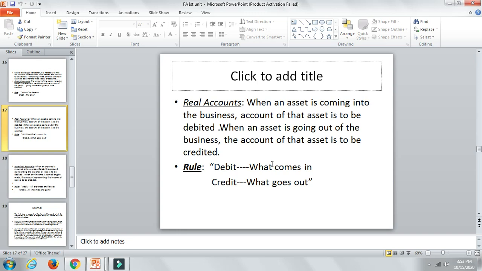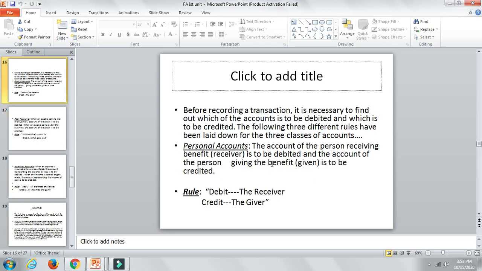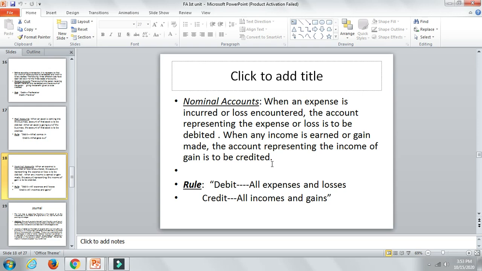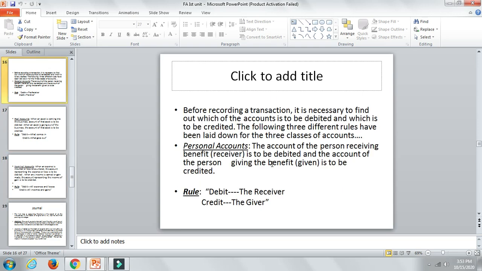So these are the golden rules of account. These are the 3 golden rules of accounts: personal account, real account, and nominal account. These things are very important for an accountant. If you listen to it and understand it, you are going to use it as long as you remember the accounting terminology. First is debit the receiver. If a person is receiving something, you're going to debit him. If a person is giving something, you're going to credit him.